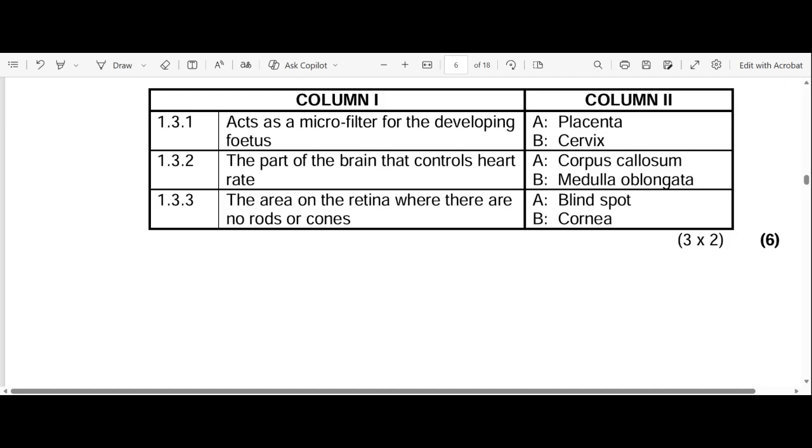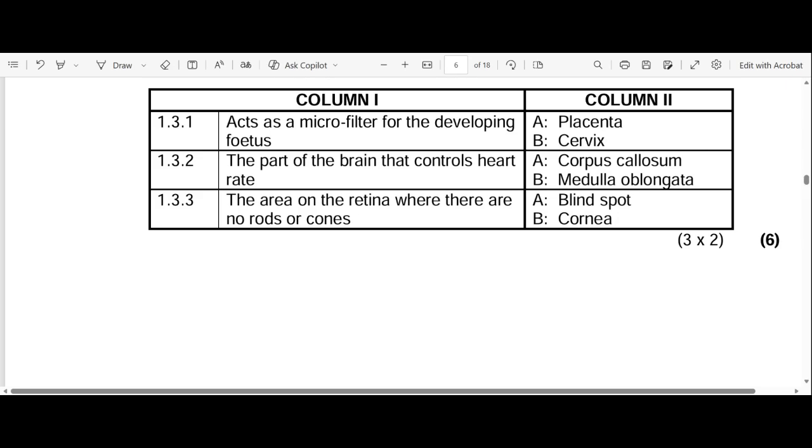Okay, 1.3.2. The part of the brain that controls the heart rate. So what's the answer there? The answer becomes B only. This is the medulla oblongata. Let's go to 1.3.3.